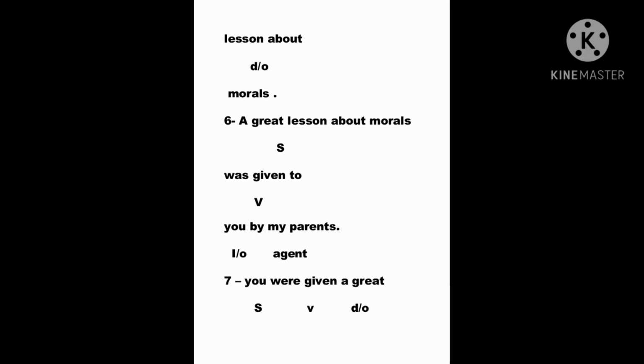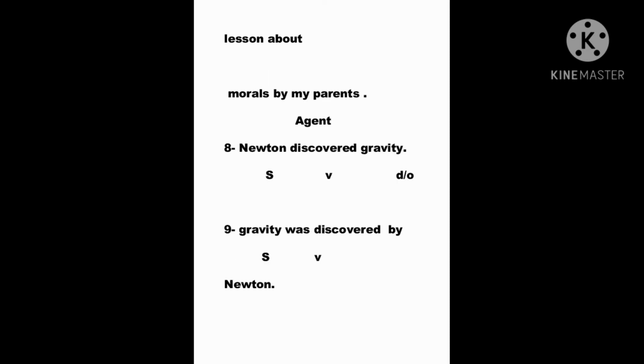Was here is the auxiliary verb to be in simple past, like the verb gave in the active form, plus the past participle of the verb. To you is the indirect object. By my parents is the agent here. It's a noun phrase. That's why we use by my parents. Or we can start with the indirect object you. You were given a great lesson about morals by my parents. So both of them are correct. Either you start with the direct object or with the indirect object.